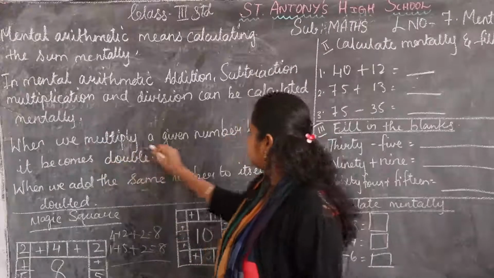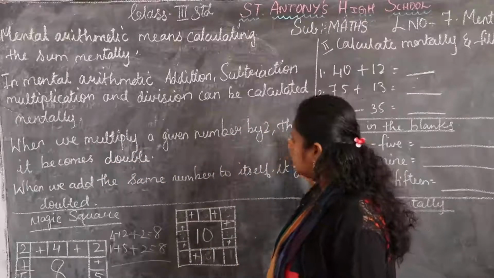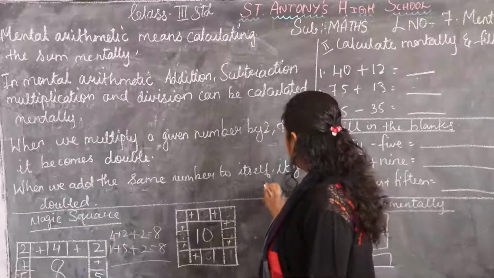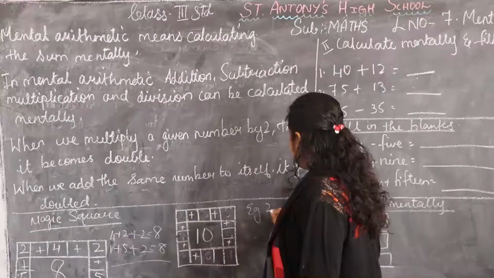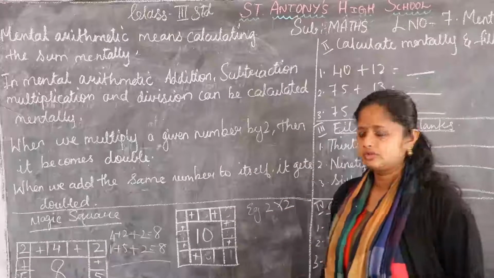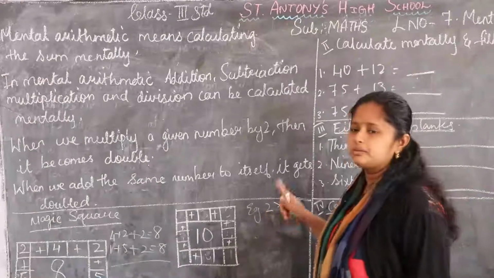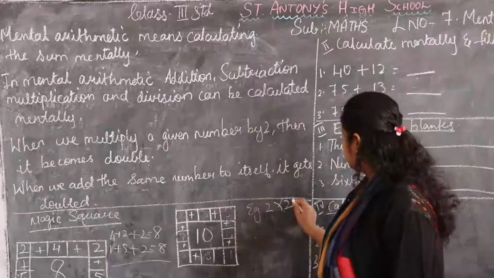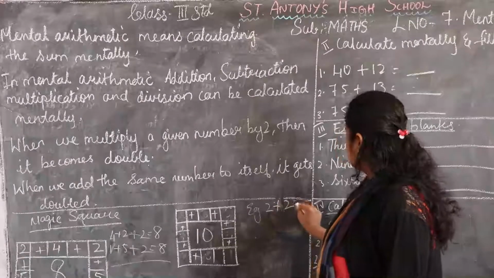Okay, when we multiply a given number by 2, then it becomes double. Now for example, 2 is there. If we multiply this 2 by 2, what do we get, children? We have learned the table, no? 2 plus 2 is how much? It is 4.